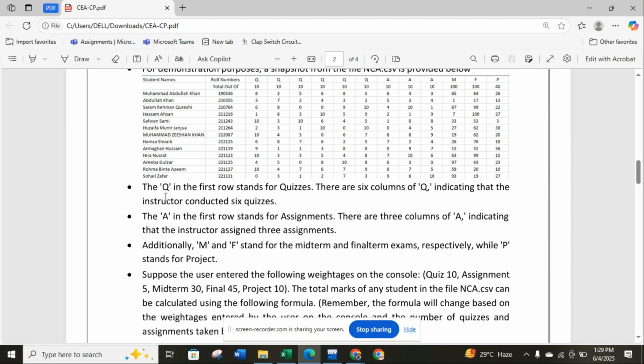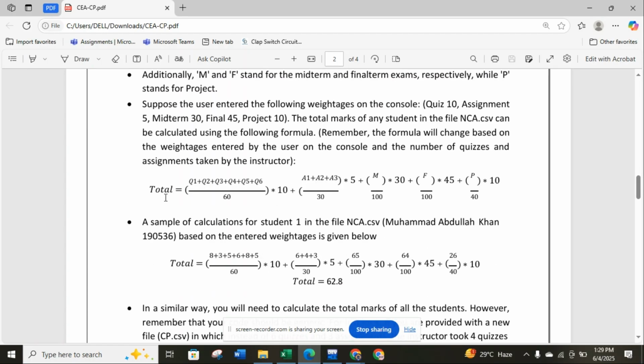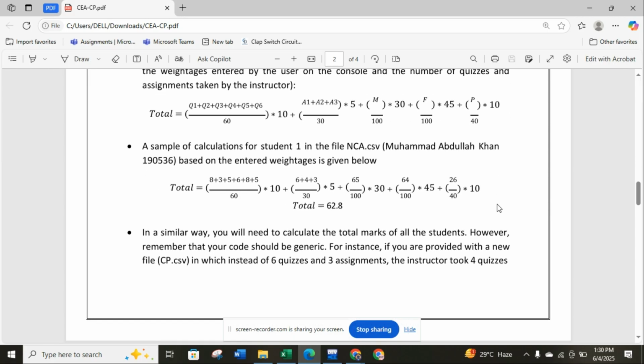We can use capital Q for quizzes, capital A for assignment, capital M and F for mids and final, and P for project. These are the formulas we can use to calculate averages: the average of quizzes plus the average of assignment plus the average of mids, final, and project. This is very helpful to calculate our final weightage, which is used to calculate the percentage and the grade for each and every student. Then this is a sample calculation which is given.